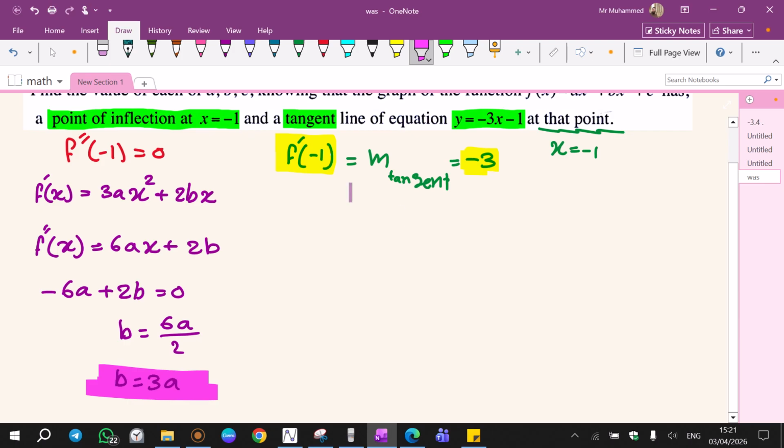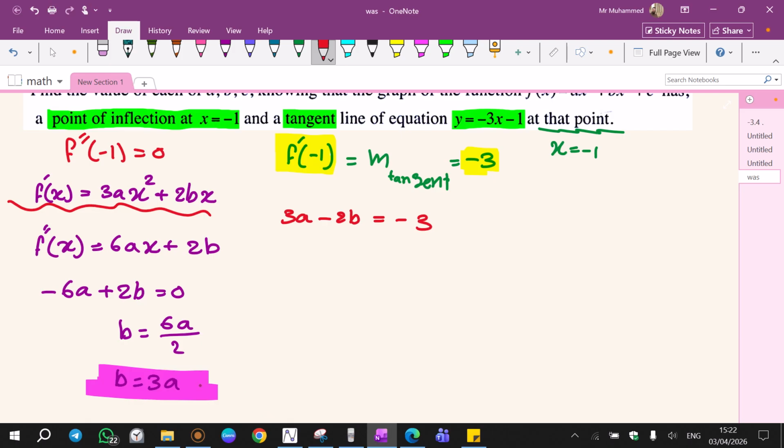Now I'm going to work on f prime. F prime -1. This is f prime. Replace x with -1. -1 power 2 is just 1 times 3a. That's 3a plus 2b times -1 will be -2b equal to -3. It's given.